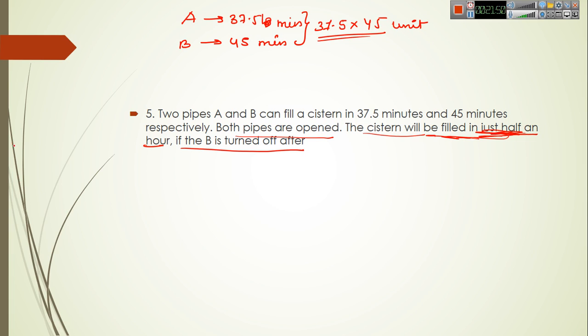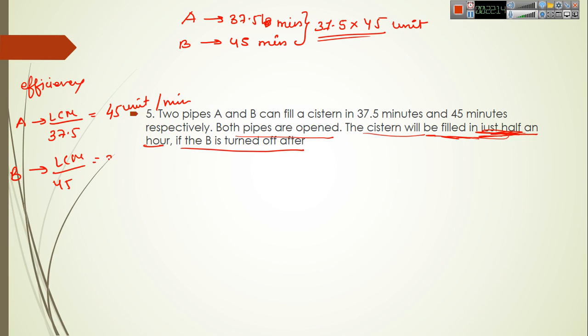Now we will calculate the efficiency. Efficiency of A will be the LCM upon 37.5, which will be equal to 45 units per minute, and for B it will be LCM upon 45, which is equal to 37.5 units per minute.